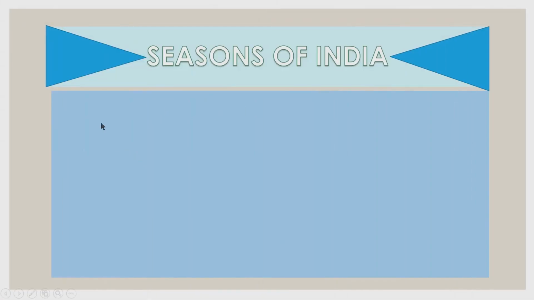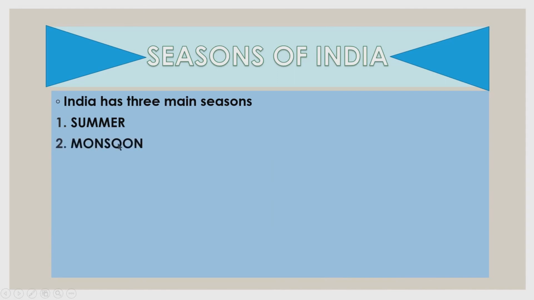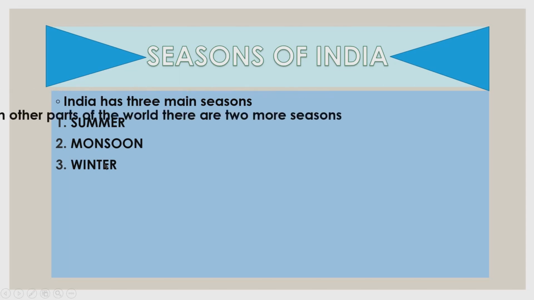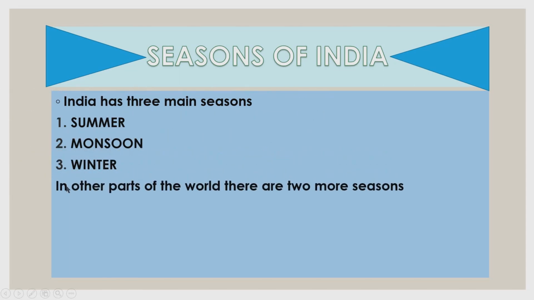Seasons of India. In India, we have three main seasons: summer, monsoon, winter. In other parts of the world, there are two more seasons: autumn and spring.